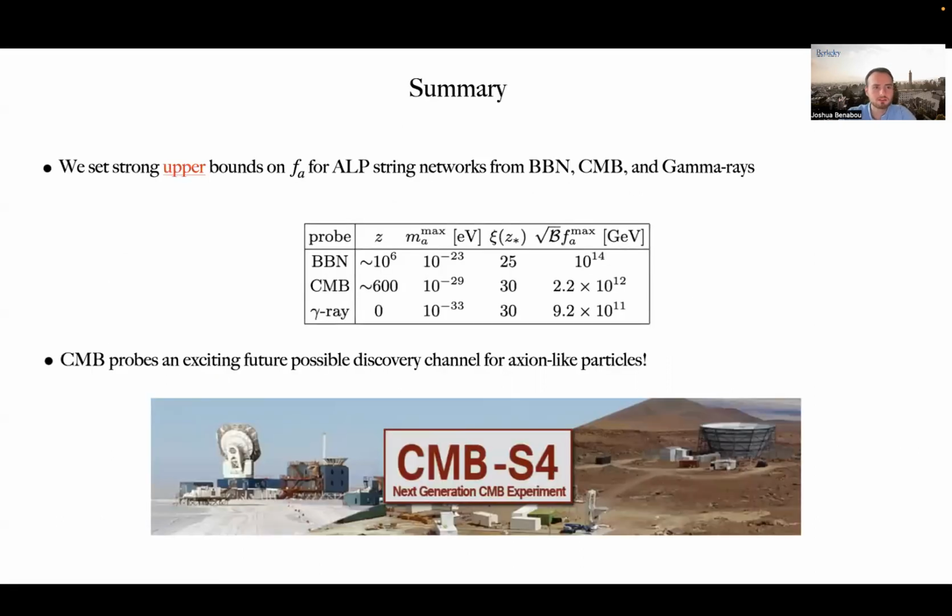In summary, in this work, we set strong upper bounds on the axion decay constant for ALP string networks from BBN, CMB, and gamma rays. For the details of our constraints on BBN and gamma rays, please see our paper. And looking towards the future, we believe that CMB probes will be an exciting future possible discovery channel for axion-like particles.